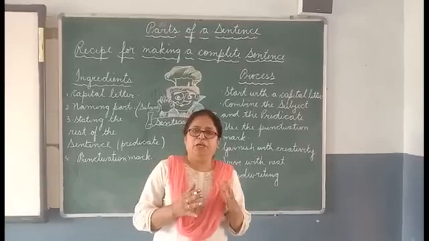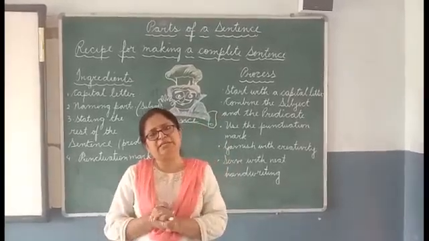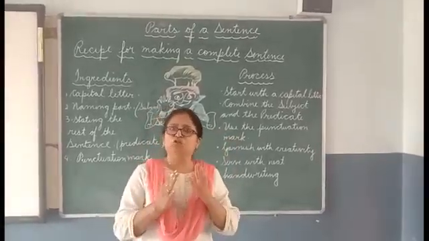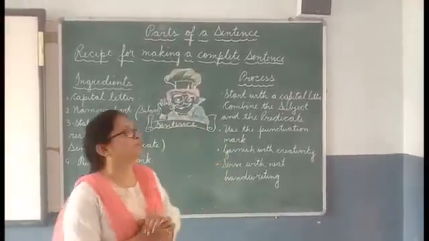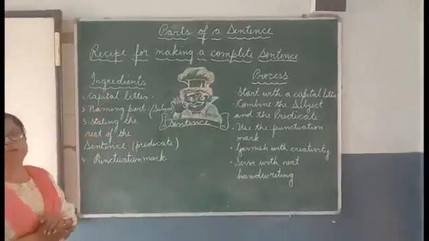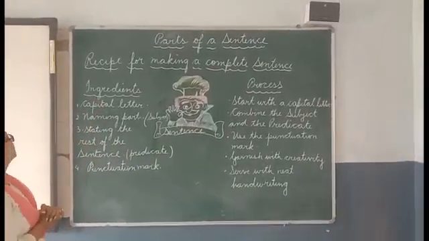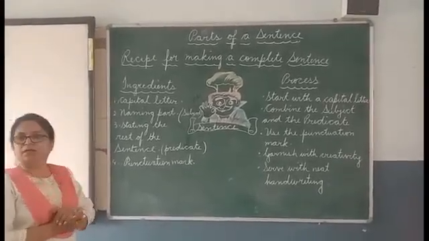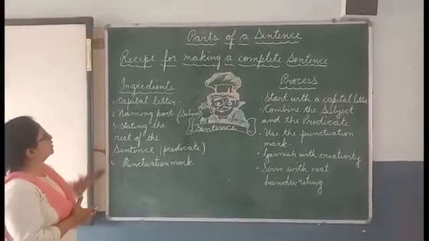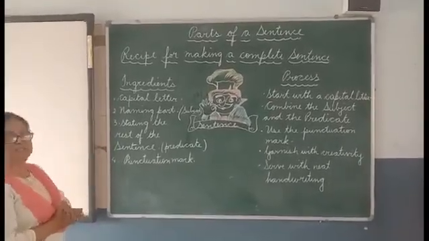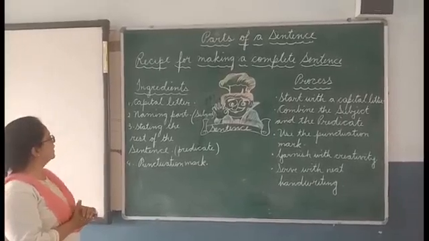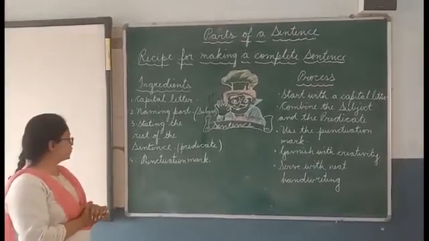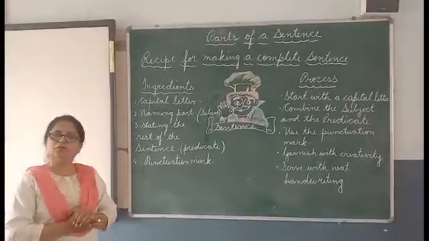In the same way, whenever you make a sentence, keep this recipe in mind which I am going to show you, and please concentrate as I explain to you. Recipe for making a complete sentence. These are the ingredients which you need to make a sentence. Capital letter, naming part, that is the subject, stating the rest of the sentence, that is the predicate, and punctuation mark.